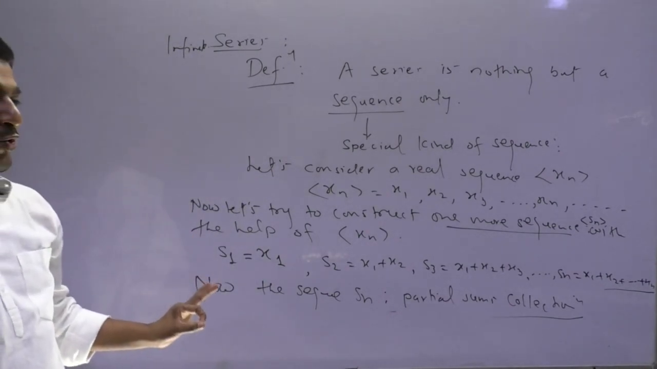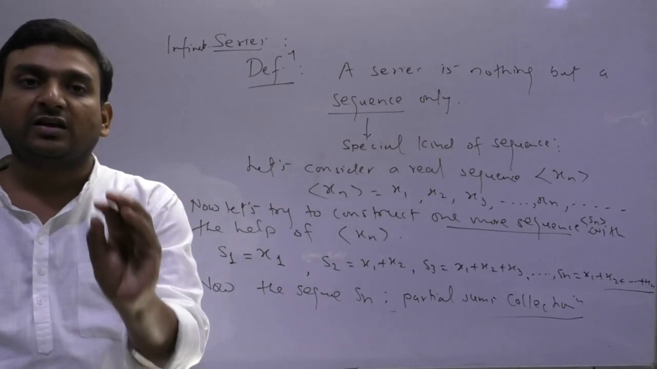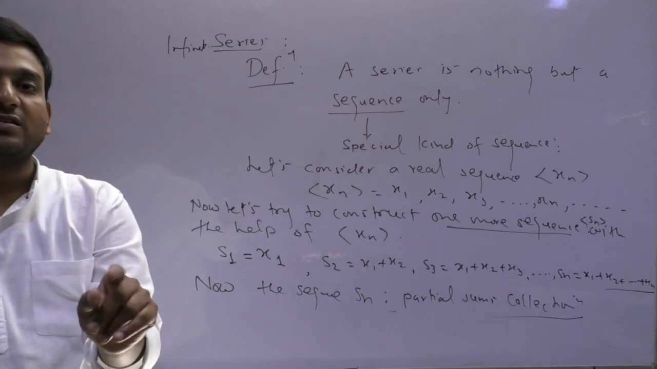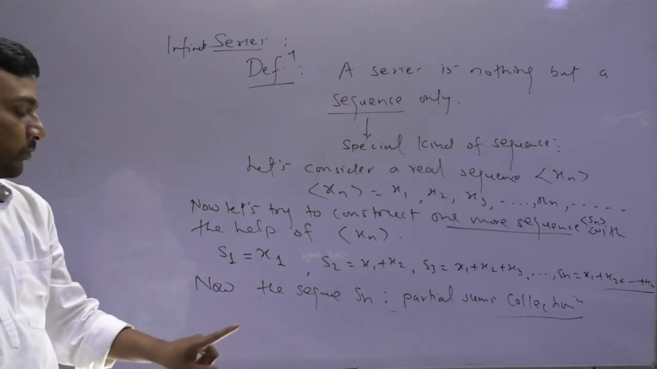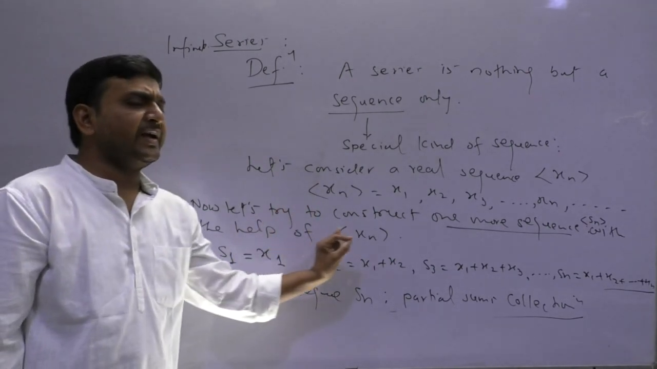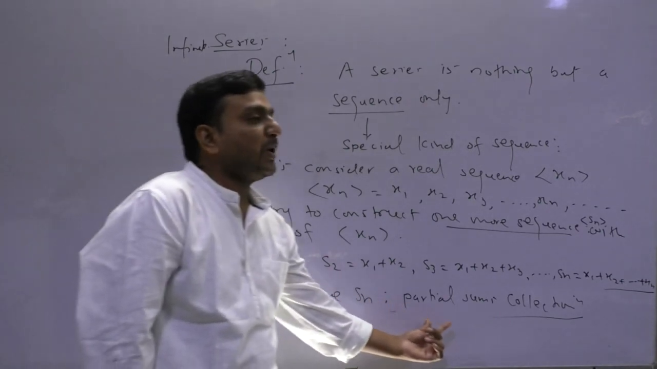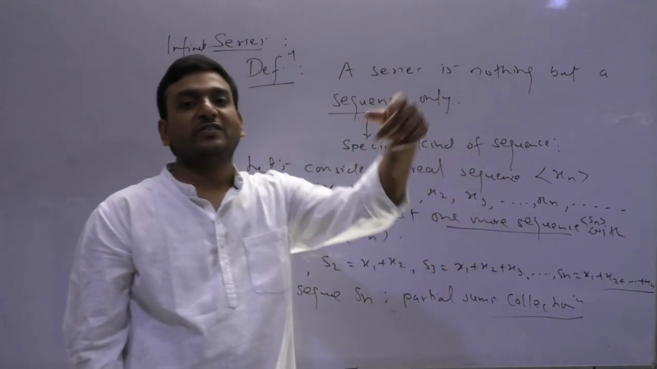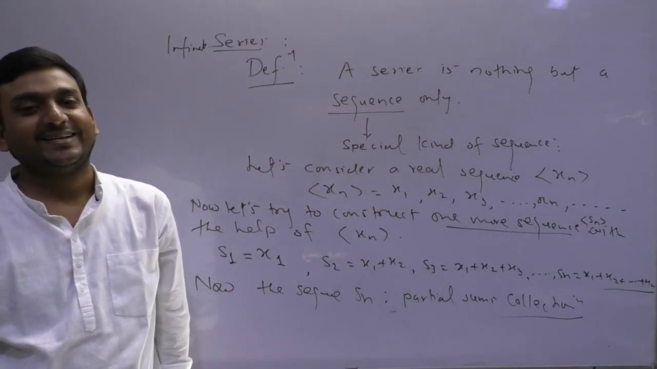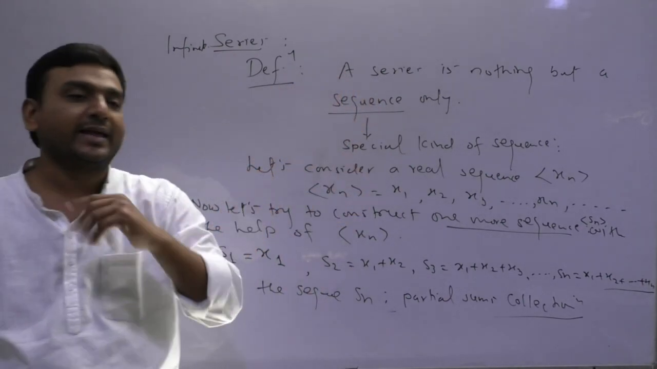So a series, moreover an infinite series, is a special kind of sequence. Note down on the class paper: an infinite series is a special kind of sequence which comprises the partial sums of some given sequence. So an infinite series is nothing but a sequence only.